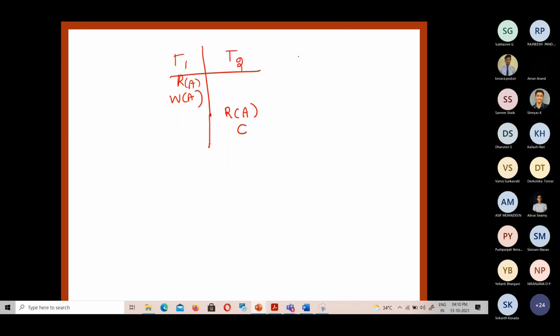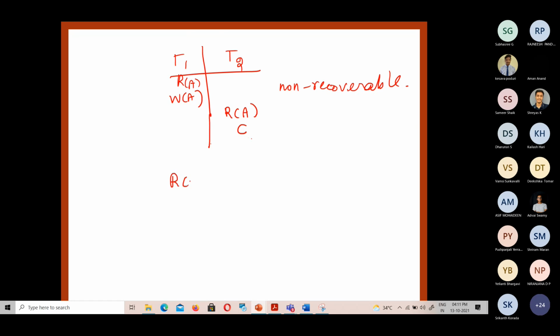Okay, so what is the condition? Okay, but you are not clear, I think. Ma'am, there is no commit in T1. Yeah, there is no commit in T1. Okay, but here it is committing. Whether it is recoverable or non-recoverable. So non-recoverable. Yeah, that is what it is, non-recoverable.